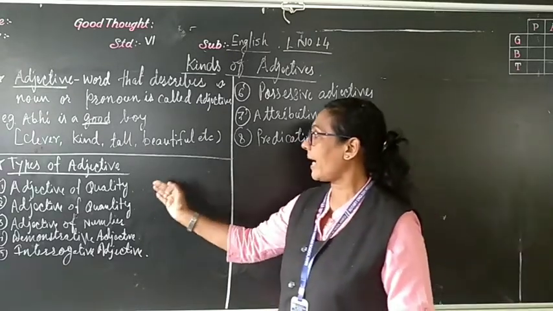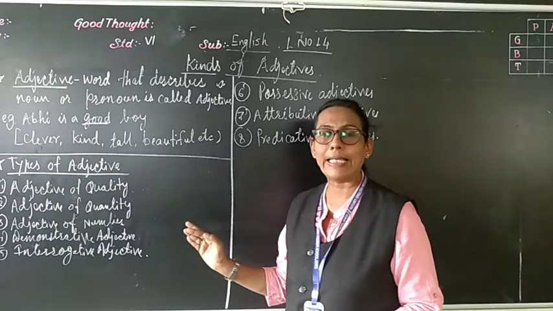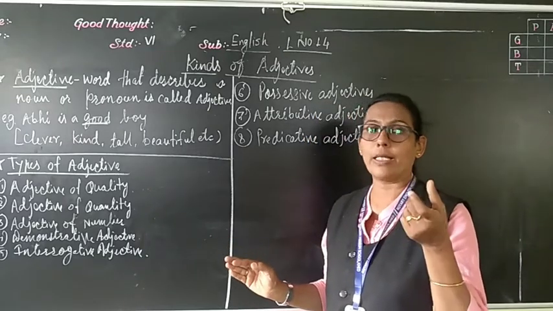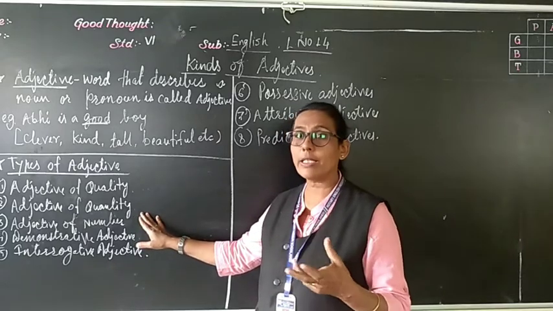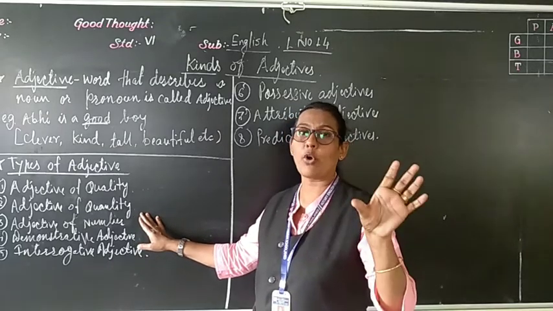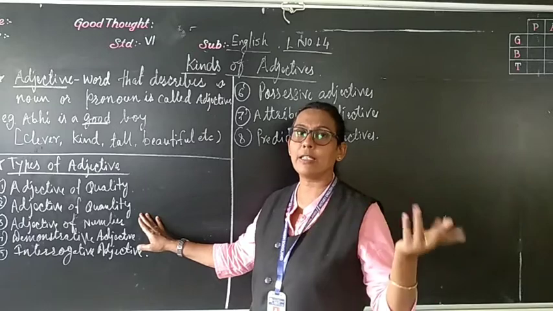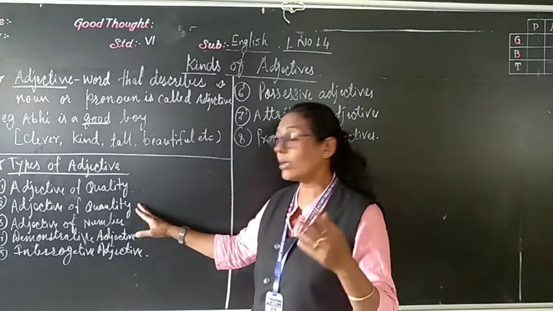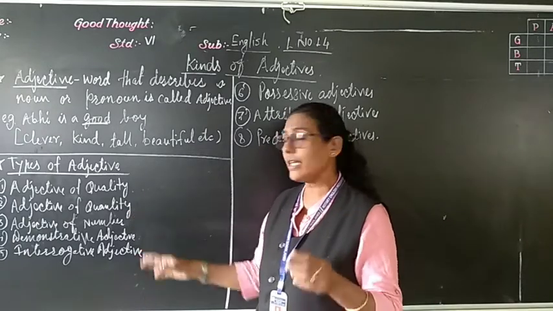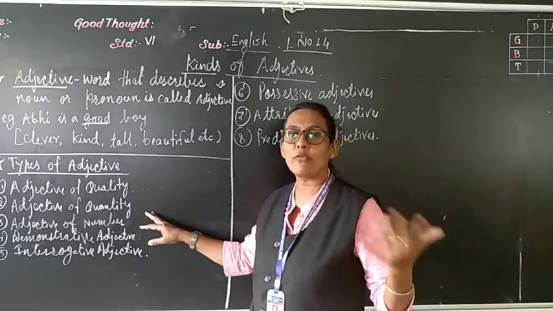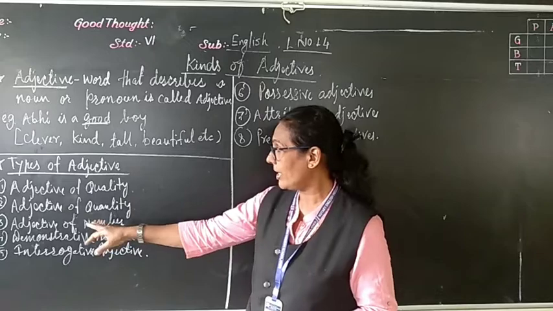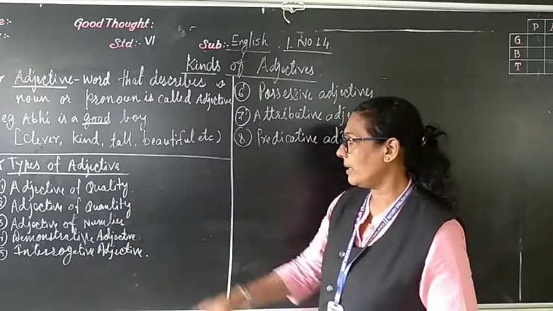First one is adjective of quality. It shows quality. Then adjective of quantity. Quantity means how much: few, little. That is not 3, 4, 5. The quantity is how much. And the number is 3, 4, 5, first, second, third. That is adjective of number.